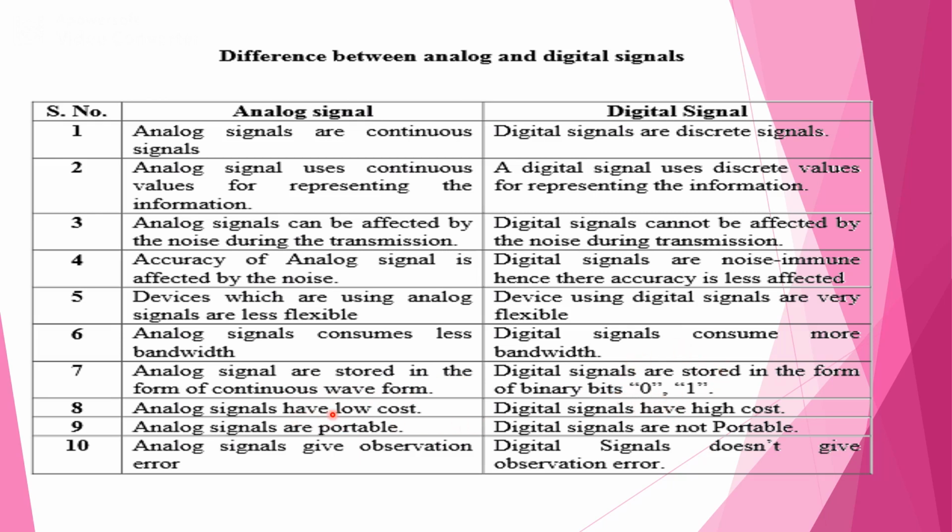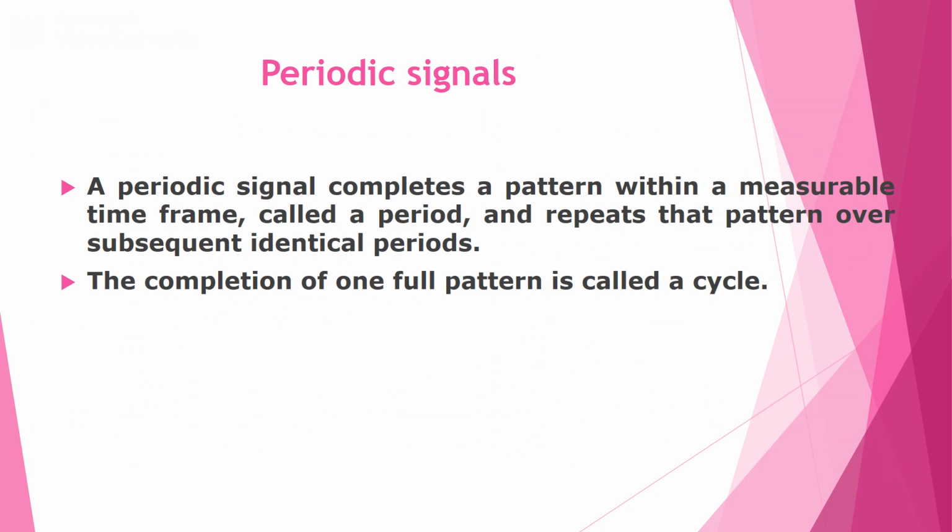Analog signals have low cost, but digital signals have high cost. Analog signals are portable, but digital signals are not portable. Analog signals give observation errors, but digital signals do not give any kind of observation errors. So these are the major 10 differences we can list between analog and digital signals.